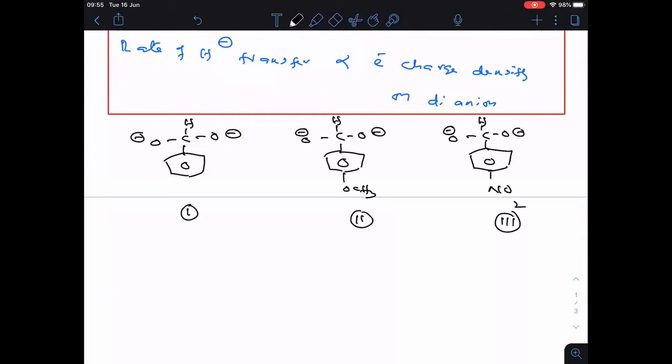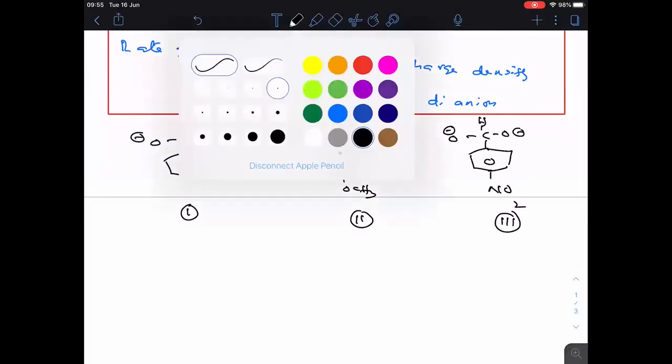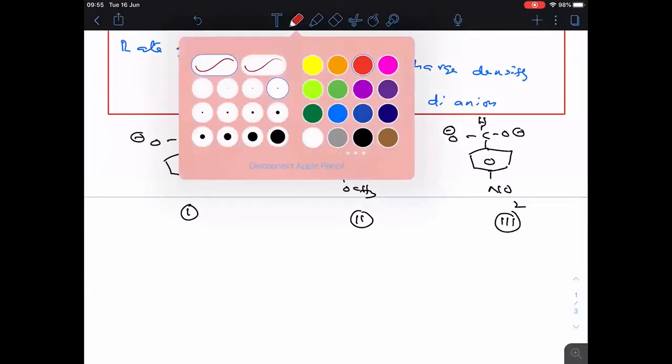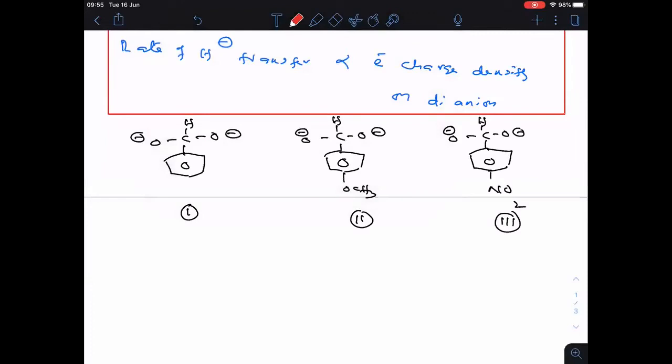Clear? So where the rate of hydride transfer will be more, that you have to decide now. Out of 1, 2, and 3, where the rate of hydride transfer will be more is important to me. Just now I told you, the rate of hydride transfer is directly proportional to what? Electron charge density on the dianion. So where electron charge density will be more?